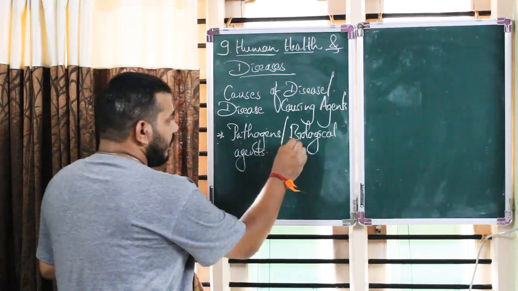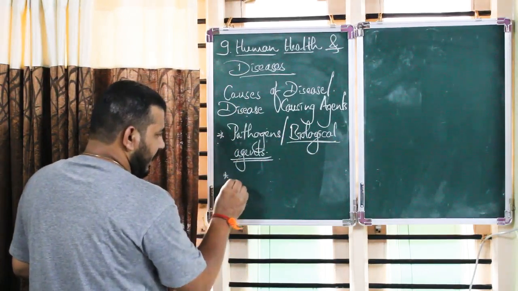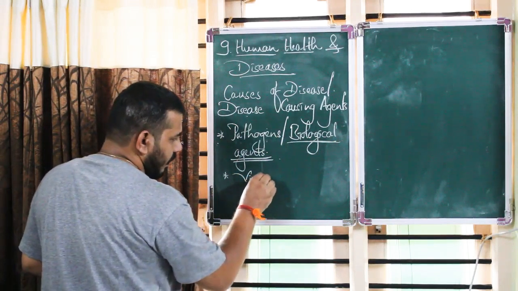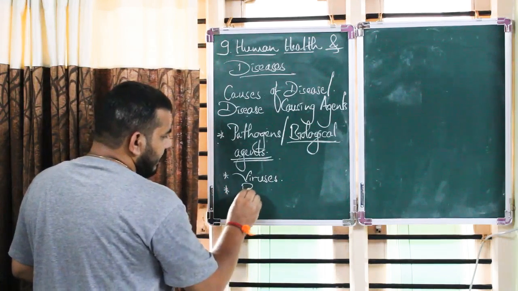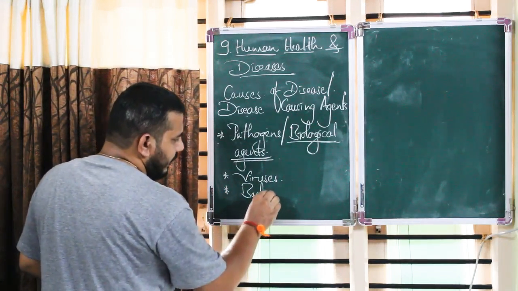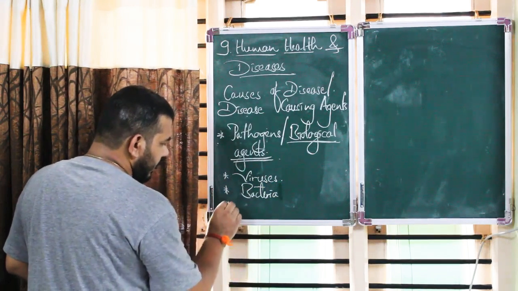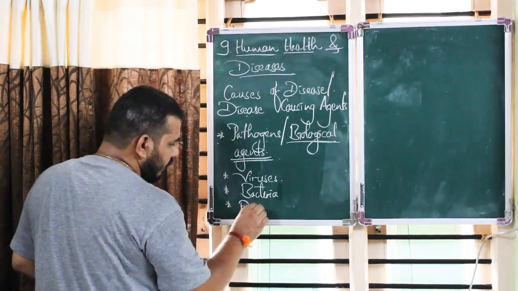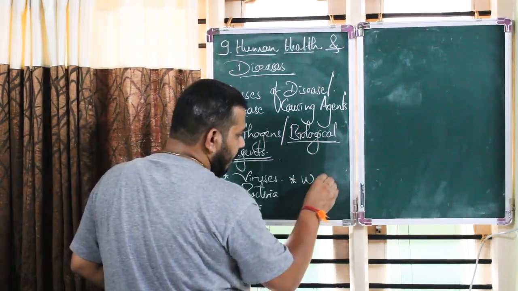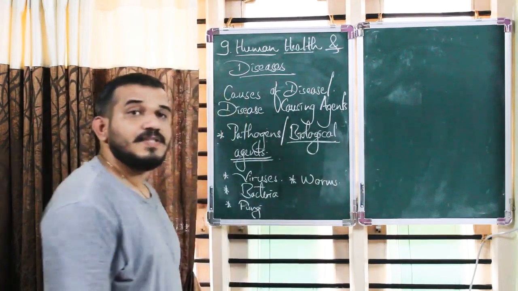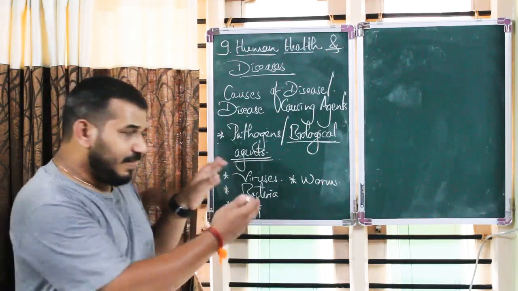Now these biological agents can be viruses, they can be bacteria, or they can be fungi, or they can be worms as well. So biological agents are some life forms.